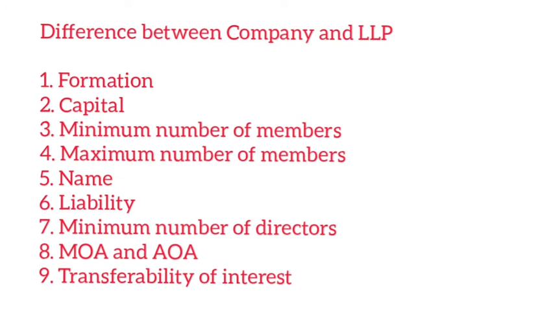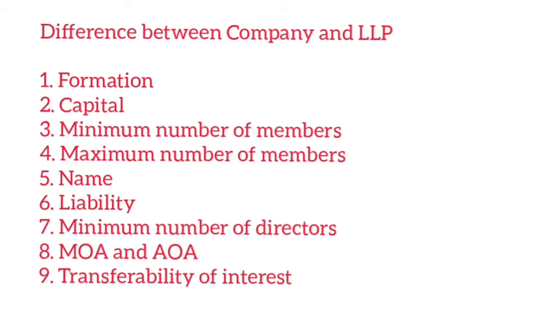So what is the difference that we have regarding the capital? That is, the minimum and maximum amount of the paid up capital of public and private companies are clearly specified in the Companies Act. That is, for a private company it is 1 lakh and for a public company it is 50,000, whereas there is no such specification in the case of LLP. Then minimum number of members, that is 2 in the case of a private company and 7 in the case of a public company, whereas in the case of LLP, the minimum is 2 members. Then regarding maximum number of members, that is maximum 200 in the case of a private company and there is no maximum limit in the case of a public company. Same in the case of LLP also, the maximum number of members has not been specified.